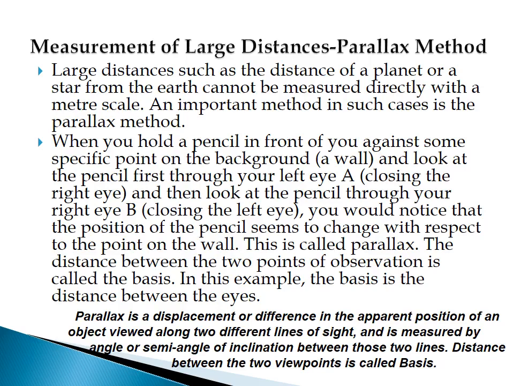Now I define parallax. Parallax is a displacement or difference in the apparent position of an object viewed along two different lines of sight and is measured by the angle or semi-angle of inclination between those two lines. The distance between these two viewpoints is called the basis.